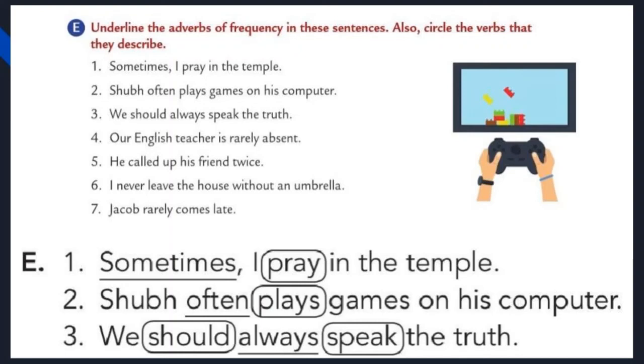Let's move to the third one. We should always speak the truth. So find out the verb. In the third sentence, two verbs are there. One is speak. Speak is an action word, we know very well. And another verb is should. Should is an auxiliary verb. So circle the two verbs should and speak. Okay, now let's underline the adverb, that is always. Always means forever. Okay students, the first three sentences are over. Remaining you should do in your grammar book. Do it neatly, don't be confused.